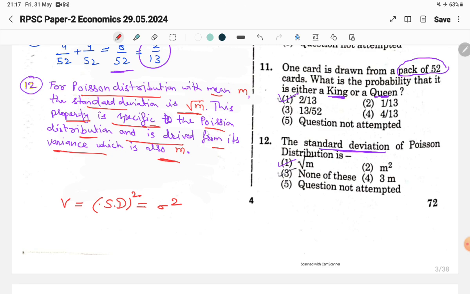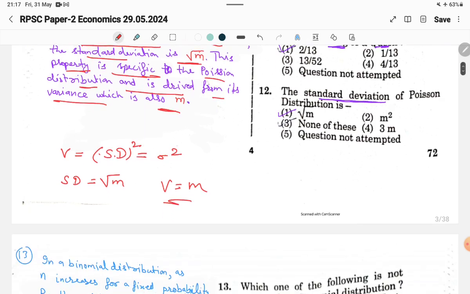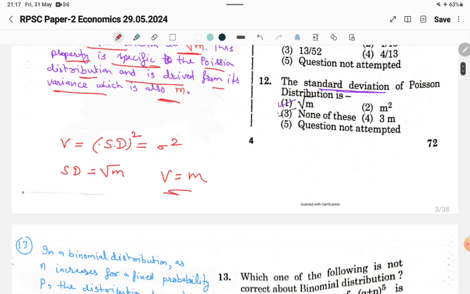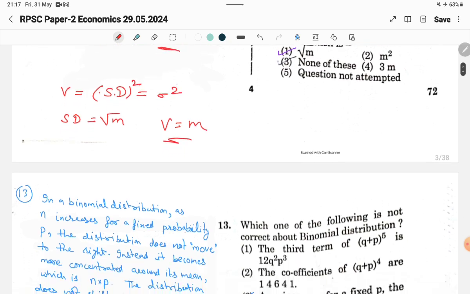So the standard deviation is under root m, then the variance will be m. So the answer will be the first one, under root m.